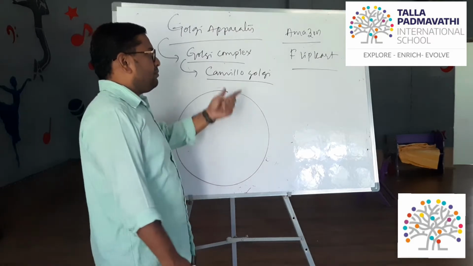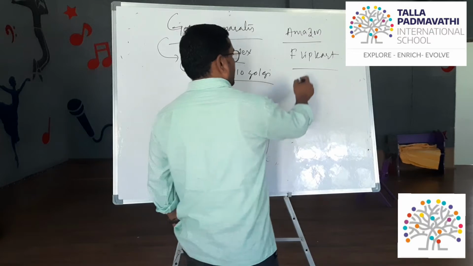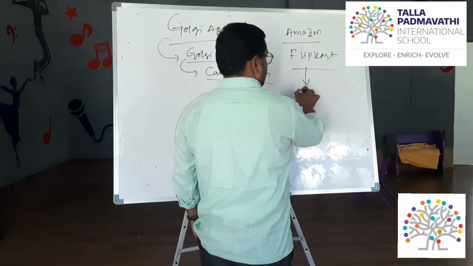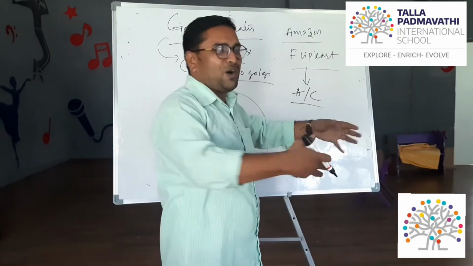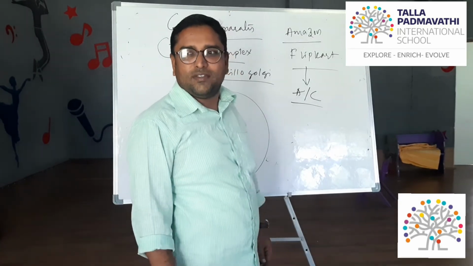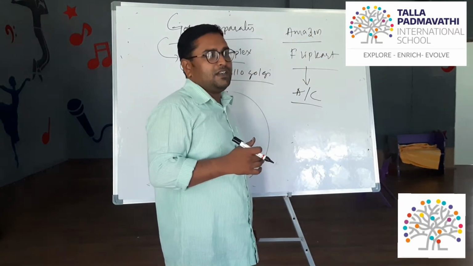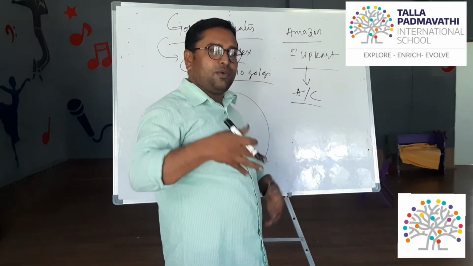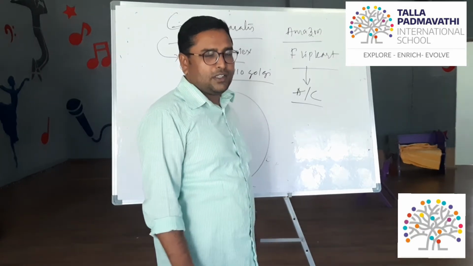So they are the best providers nowadays. Suppose you have ordered one AC, it is brought directly to your home.